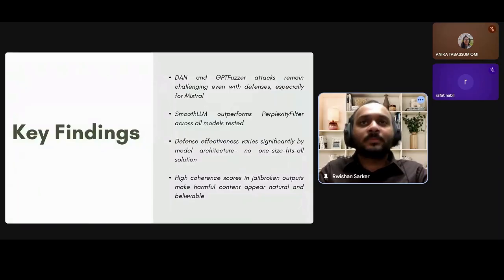Moving on to the next slide, we can see the key findings of our research. DAN and GPTFuzzer attacks remain challenging even with defenses, especially for Mistral. SmoothLLM outperforms PerplexityFilter across all models tested, and of course, we have to remember that it is heavier than PerplexityFilter. Defense effectiveness varies significantly by model architecture. No one-size-fits-all solution exists. And finally, high coherence scores in jailbroken outputs make harmful content appear natural and believable, which makes the jailbreak responses even more harmful.